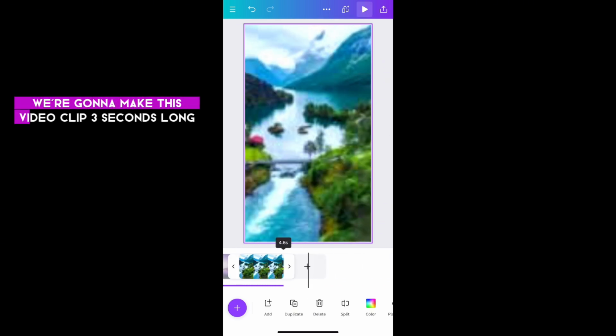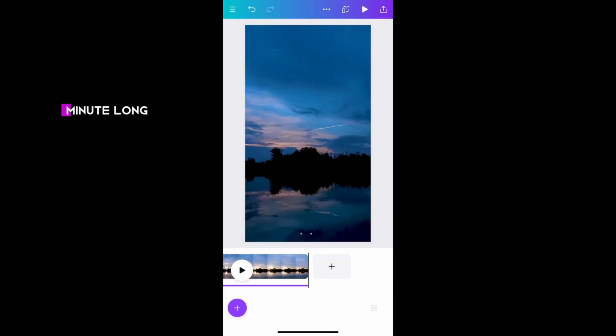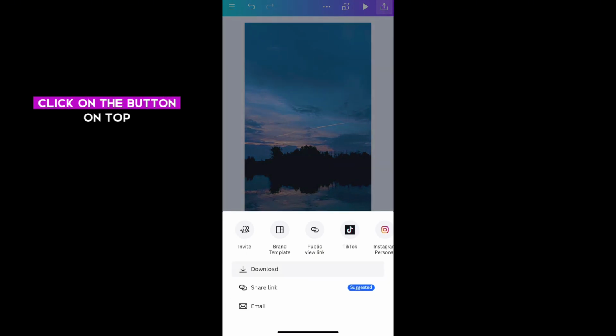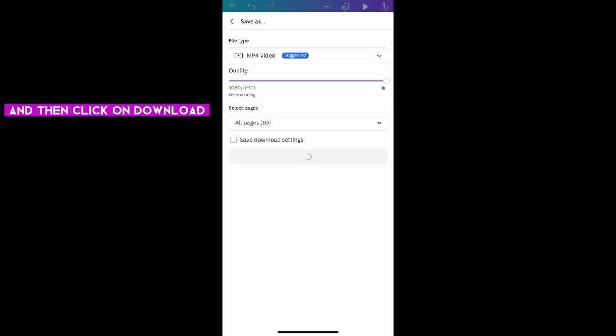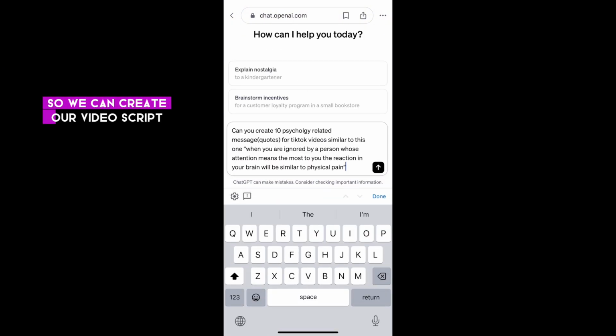We're going to make this video clip 3 seconds long. And we're going to do the same process until our video is 1 minute long. And once we finish, click on the button on top, and then click on download. Our video is ready. Then you need to go on ChatGPT so we can create our video script.